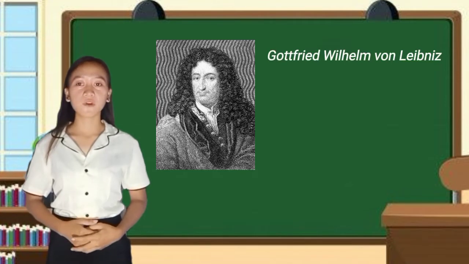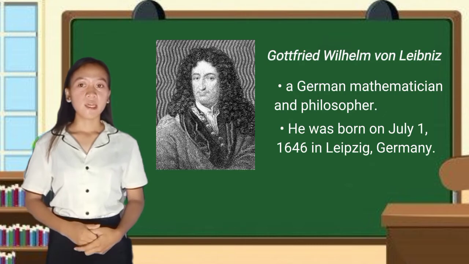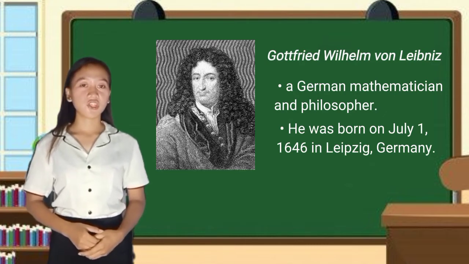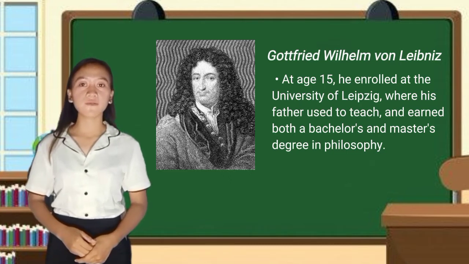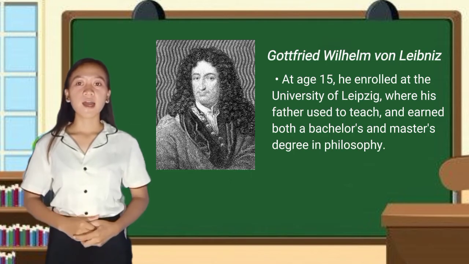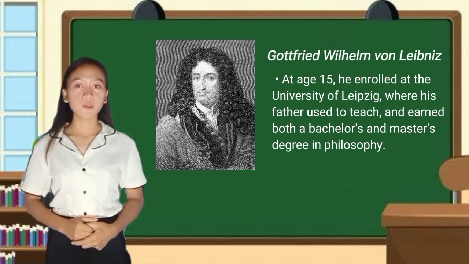Gottfried Wilhelm von Leibniz was a German mathematician and philosopher. He was born on July 1, 1646 in Leipzig, Germany. At the age of 15, he enrolled at the University of Leipzig, where his father used to teach, and earned both a bachelor's and master's degree in philosophy. He received his Doctor of Law from the University of Altdorf.